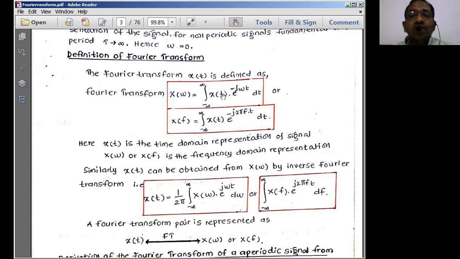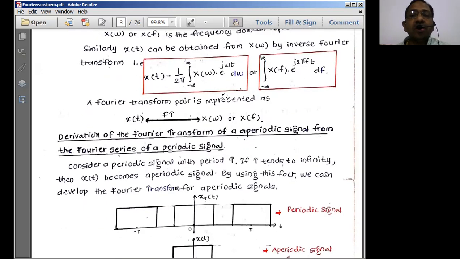So this omega is the frequency component. We are not converting exactly, we say we are transforming the time domain signal into the frequency domain. Converting would mean the entire shape changes. Here we are simply changing the form of representing the signal. That is what we do in the case of Fourier transforms.